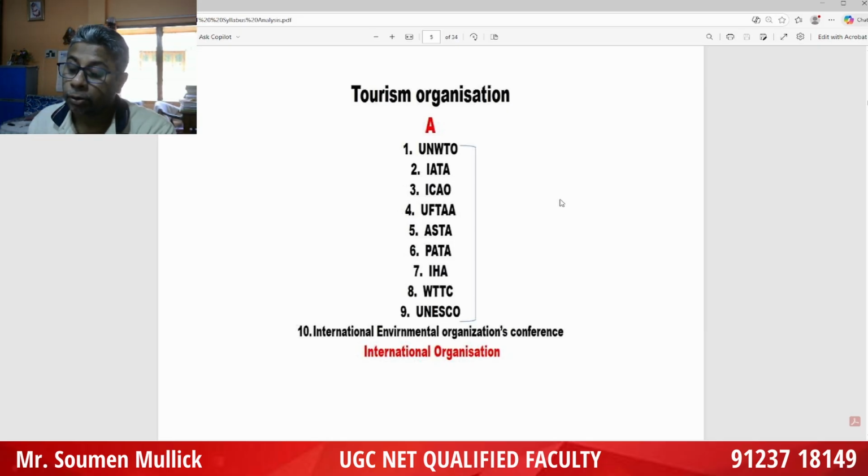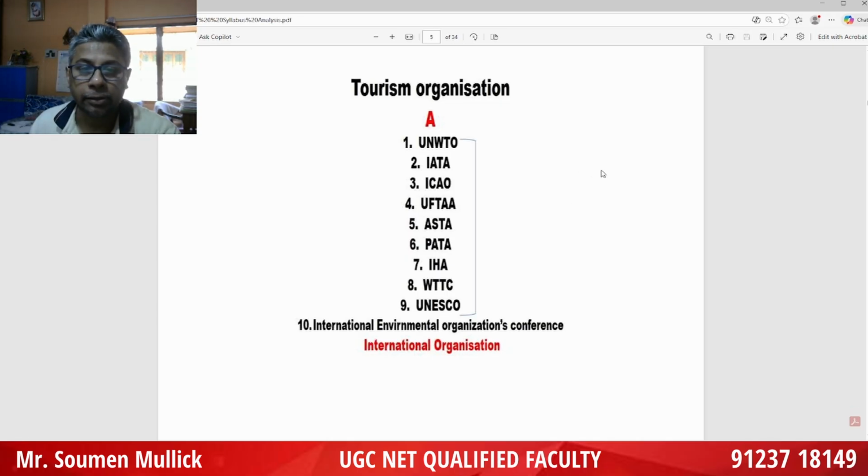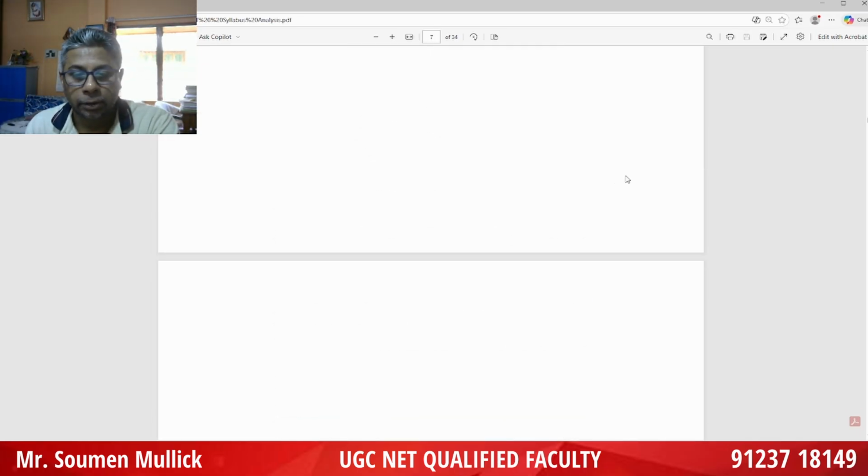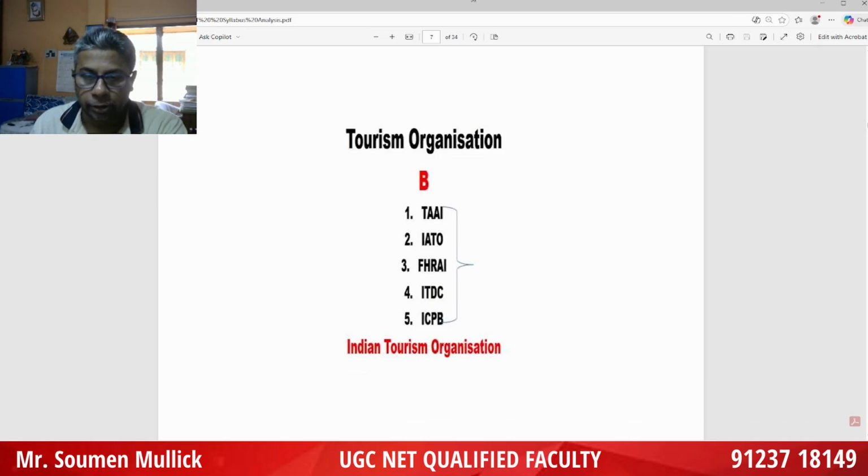Okay. Apart from this, next you have to remember the important national tourism organizations. National tourism organizations: IATO, TAAI, FHRAI, ITDC, ICPB.